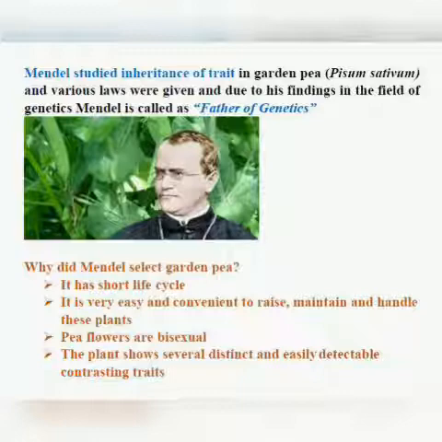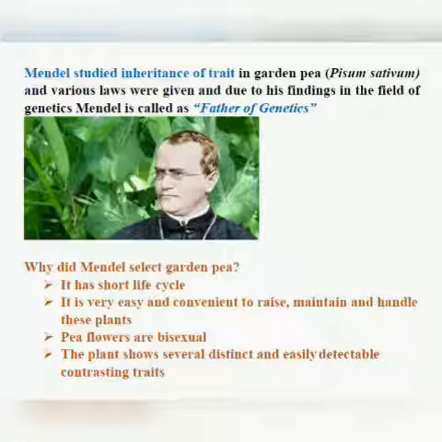He observed that the characters are transferred from one parent to the other, but how are they transferred? So he studied all these things, and he studied in pea. Why did he take pea for his studies? Because it has a short life cycle, so he will get the result in shorter time. It is very easy and convenient to raise, maintain and handle these plants. Pea flowers are bisexual, and the plant shows several distinct and easily detectable contrasting traits.